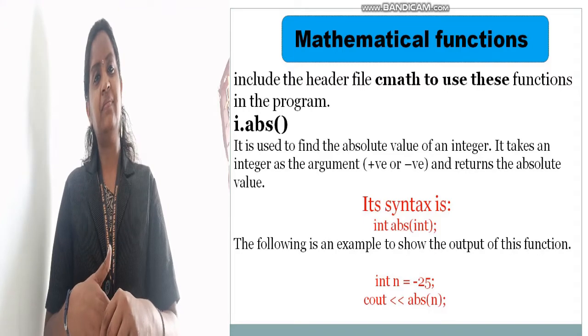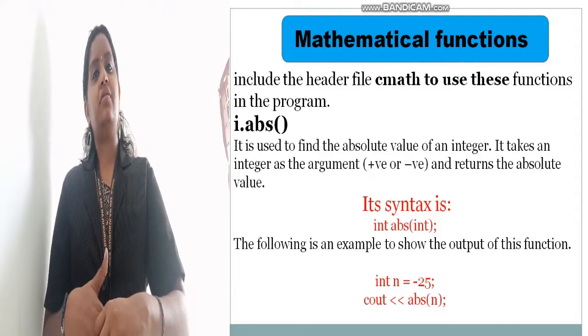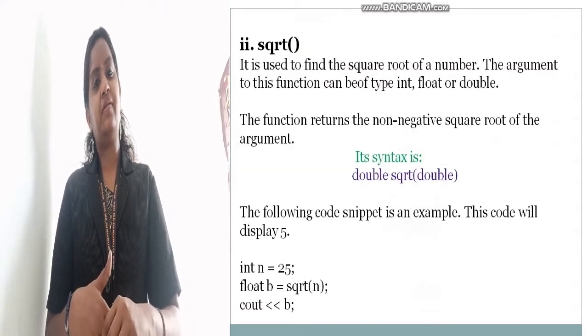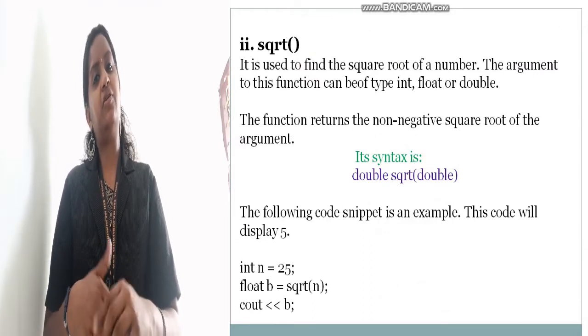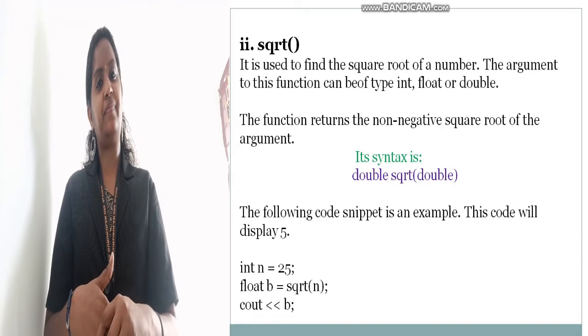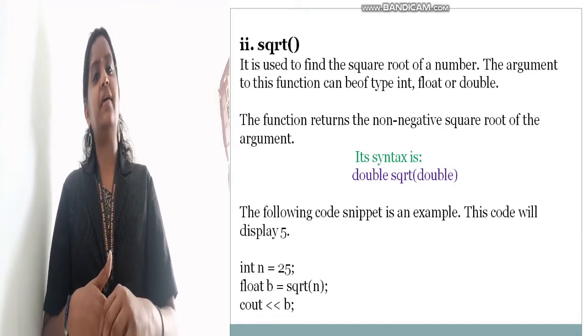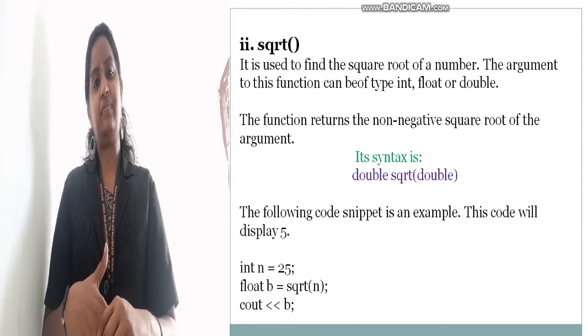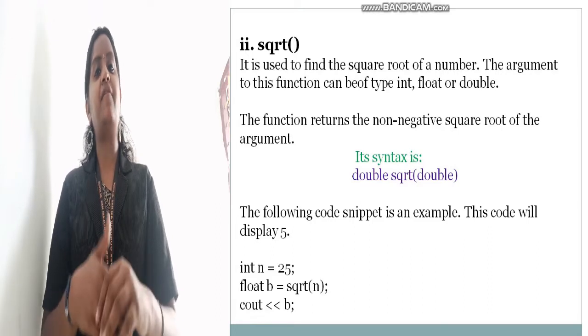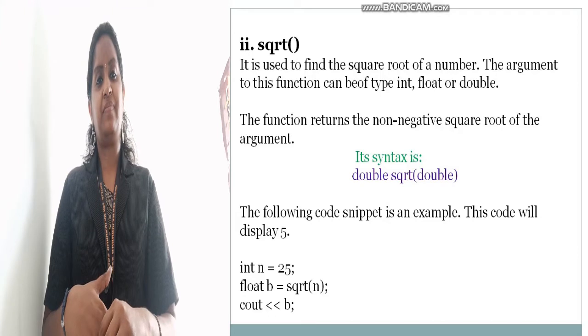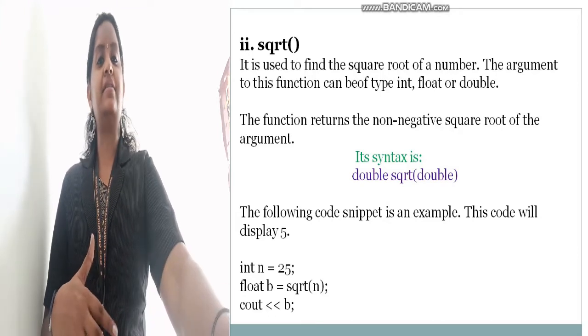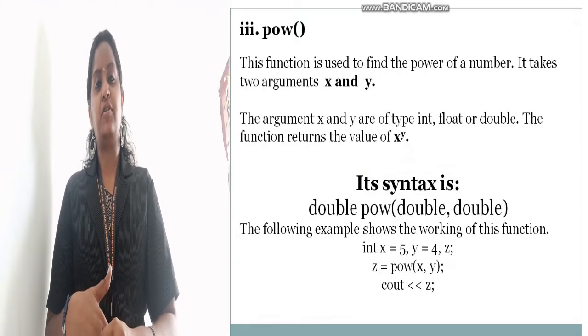And next is square root. Can you say what is the use of the square root function? Yes, it gives the square root of a number. If you give the value 25, it displays the value 5. And next is the power function.